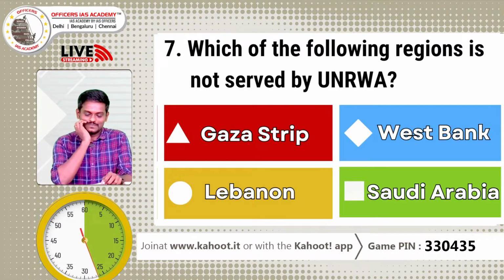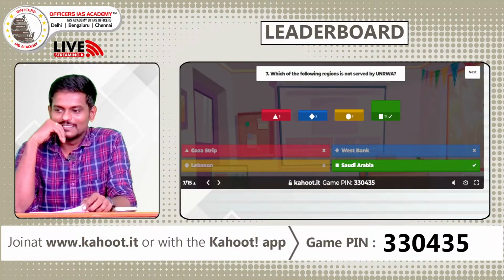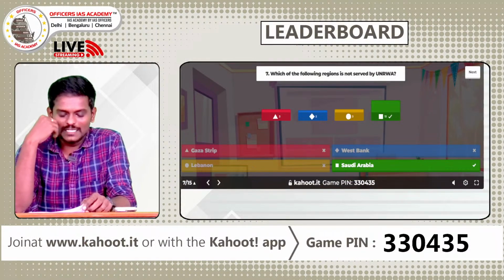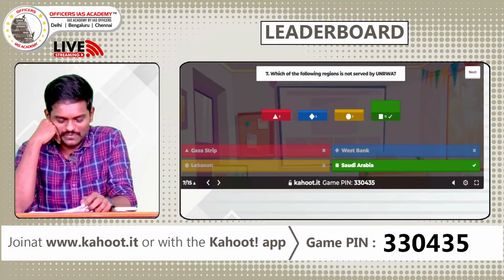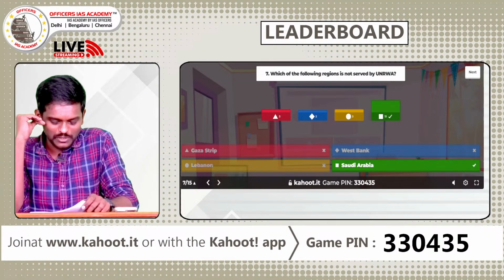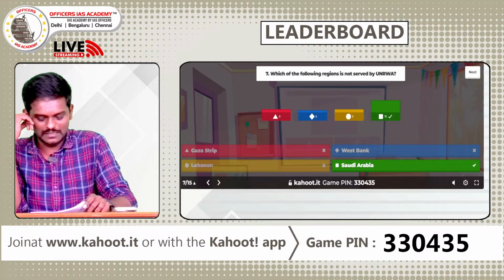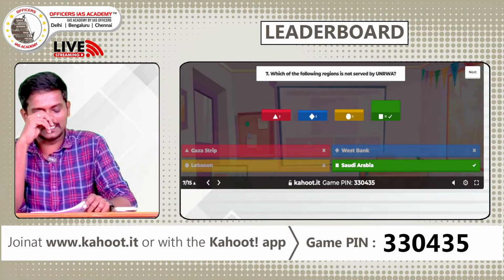See, mostly in UPSC exams, if such an abbreviation comes, they'll give you the full form also. So the answer is D, Saudi Arabia, for obvious reasons. UNRWA was initially created as a temporary agency, however, in the absence of a solution to the Palestinian issue.